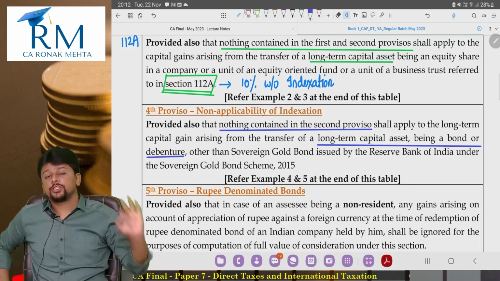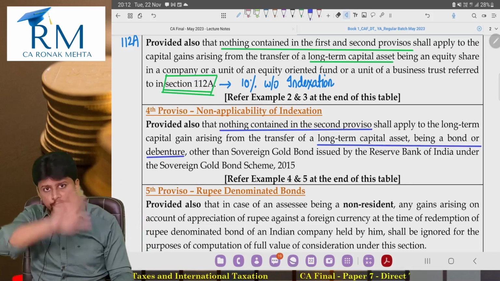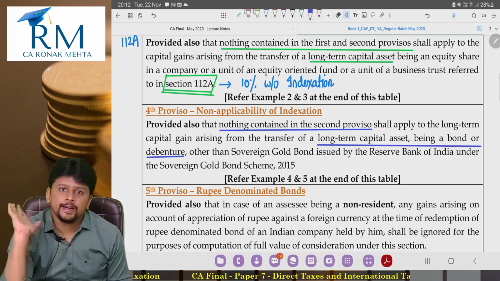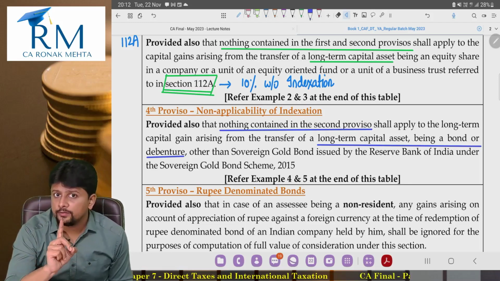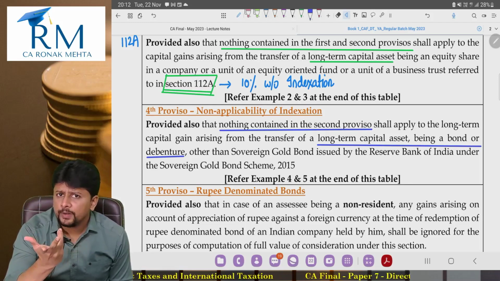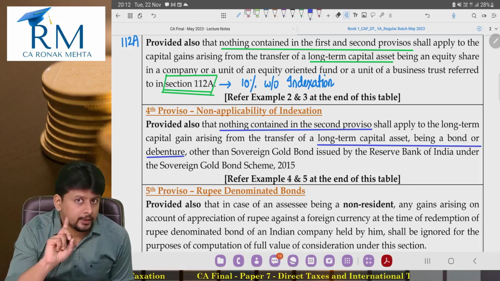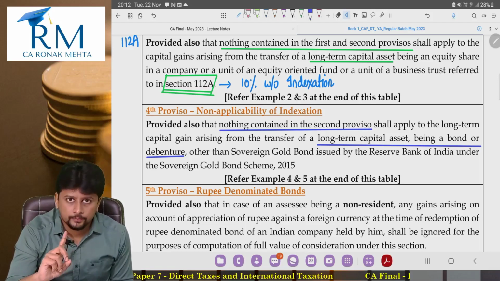Bonds and debentures earn a fixed rate of interest. Company has profits, company has losses, company is bound to give you interest. As compared to that, shares, you don't get a fixed dividend. If you are a preference shareholder, you will get a fixed rate of dividend. Dividend is not fixed or guaranteed. Rate is fixed.